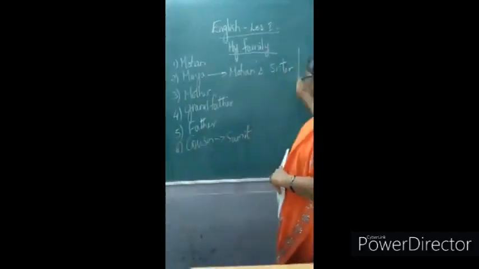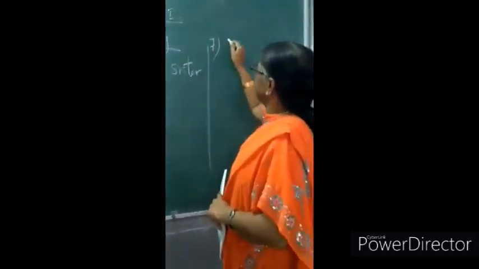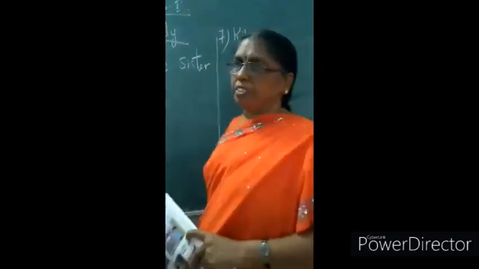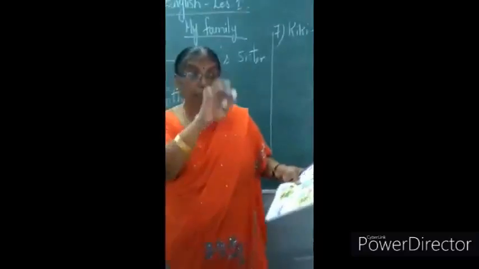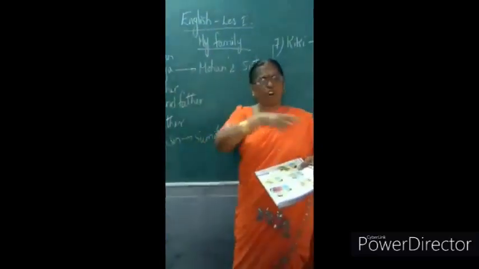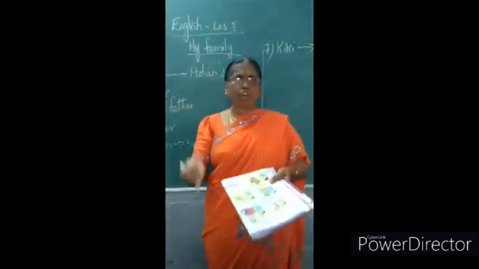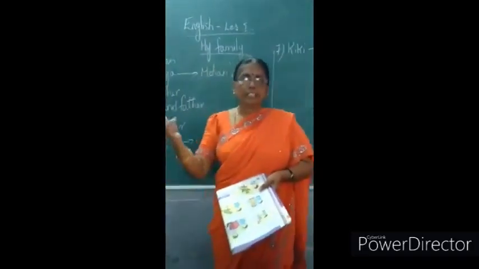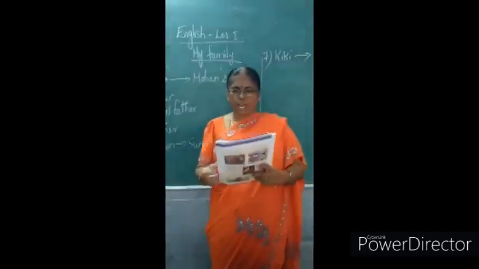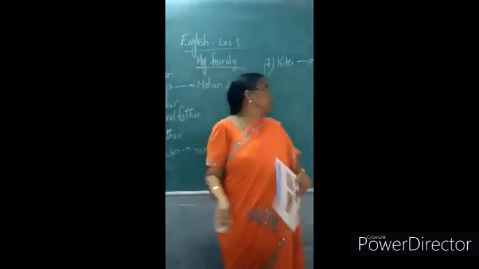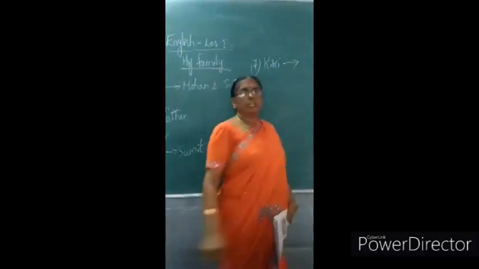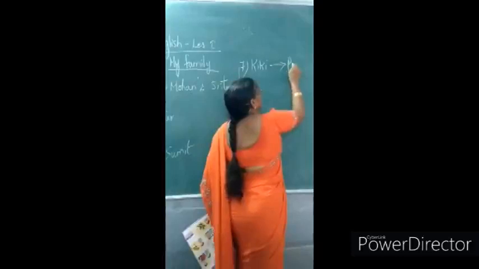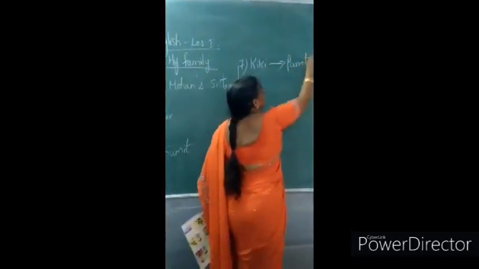Then he's taking us to another character by name Kiki. Now he's telling us, come, I have a pet at home. Come, I will show you. All of you have pets at home, no? You have your dogs, isn't it? You have rabbits, kittens. So likewise, Mohan also has got a pet by name Kiki. What is this? Kiki is the name of a parrot.